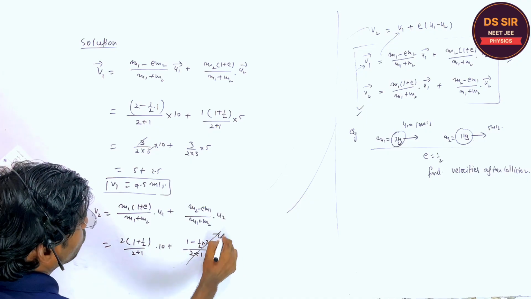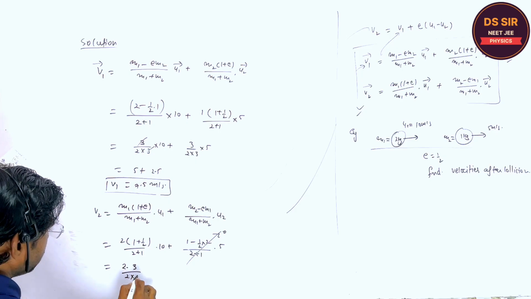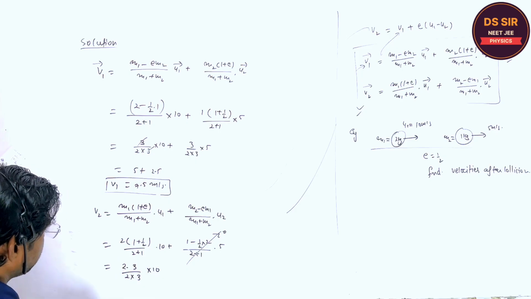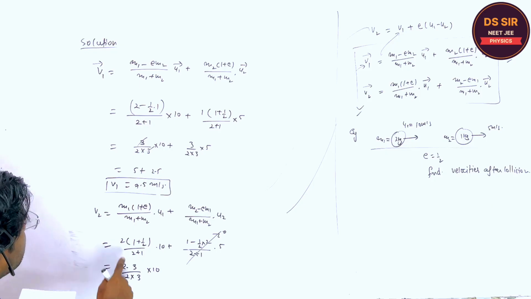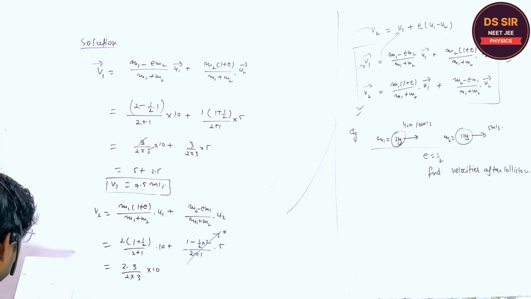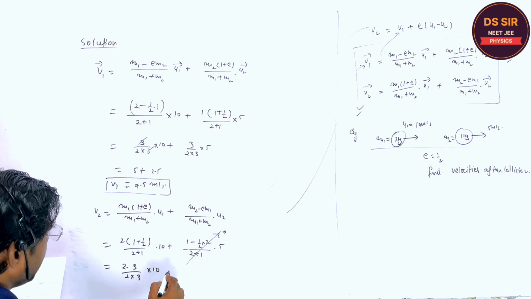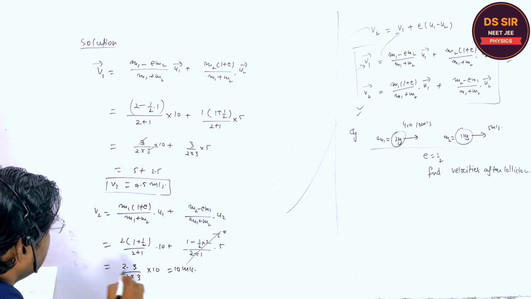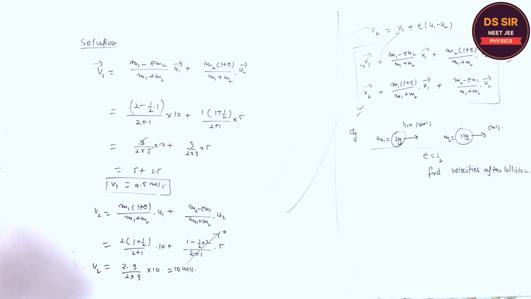So the second term is 0, and it is 2 into 3 by 2 into 3 into 10. How much is it? 10 meter per second. Is it clear or not? Yes, so 10 meter per second is the correct answer.